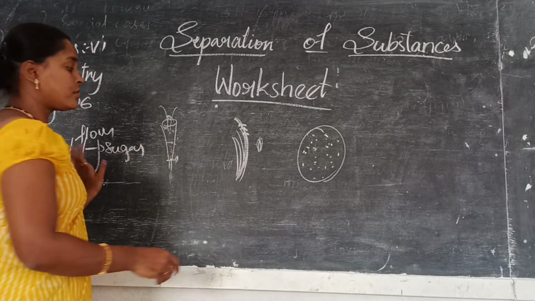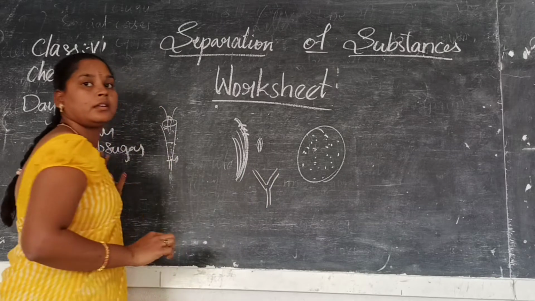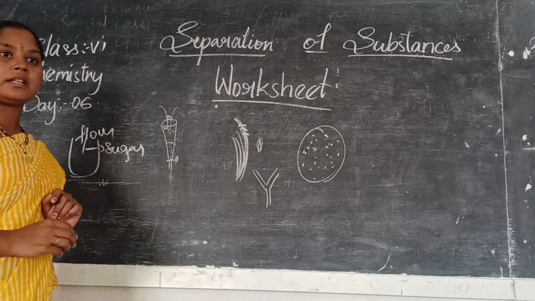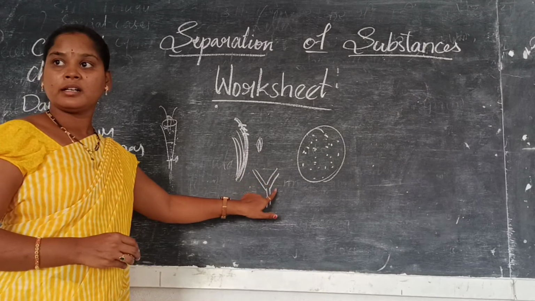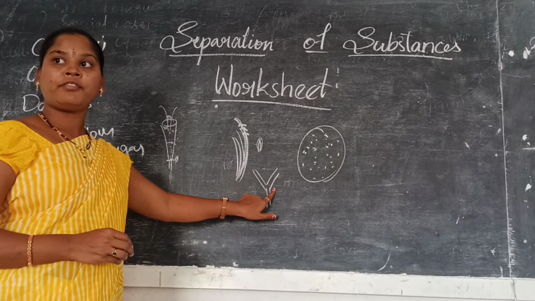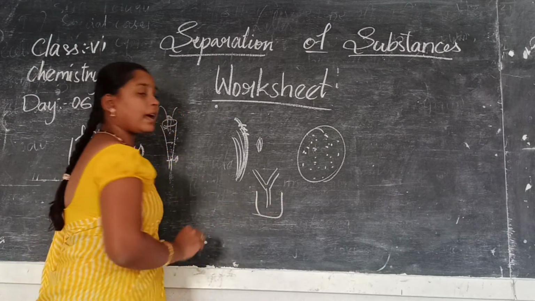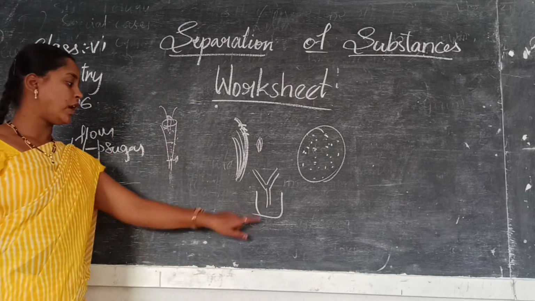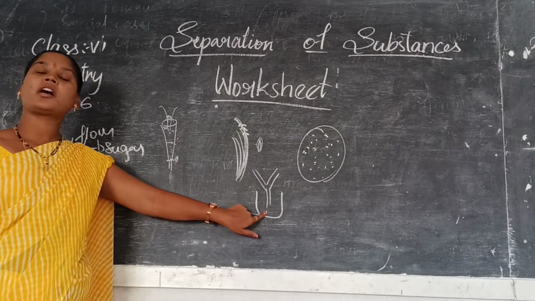So what they have done? This solution is there, no? So they took a funnel. You can take a funnel and keep a filter paper there. So what happens if you pour here? All the flour will be only on the filter paper, and sugar water will be in the glass jar. Okay. So you have separated flour and the sugar water, no? But we want only sugar. How can we do that?